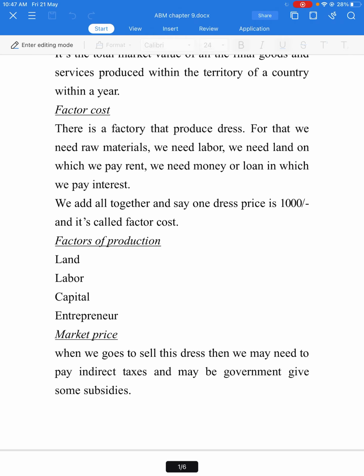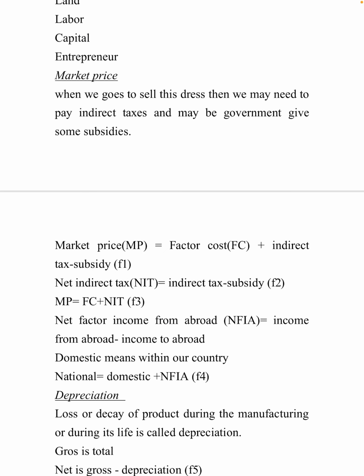Then what is market price? When we go to sell this dress, we may need to pay indirect taxes, and maybe the government gives some subsidies. So if we are a producer, we will go and sell the products that we produce. In the market we have to pay some tax, and sometimes the government will say for khadi products we are giving some subsidies, because fewer people are purchasing them. So subsidies will be given, and that will be reduced. Adding taxes and reducing subsidies makes it market price.